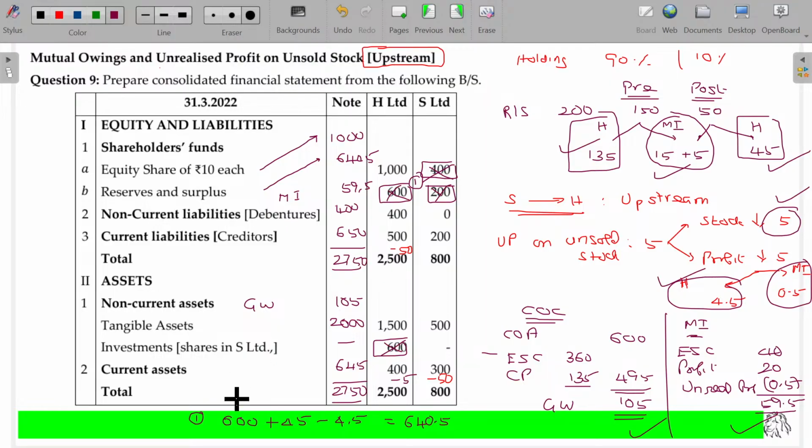So we are now left with two more adjustments to be incorporated. One is dividend, another one is bonus share. In case of advanced problems, you will always face dividend and bonus shares.